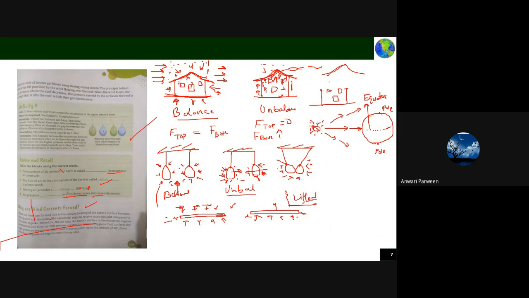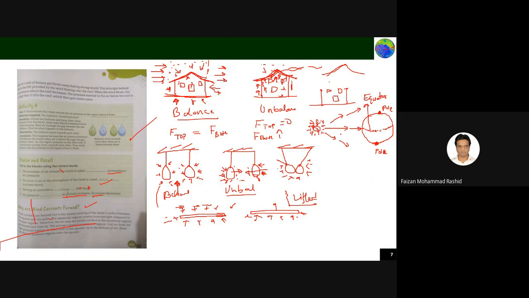In the middle of the earth, the equator is there. Equator means, you see, the center, half of the earth. You can say a line which cuts the earth into two parts. Okay, this is earth, so the equator will be something like this, okay? And the poles are what? The top position and the bottom position. These are the poles, okay? Polar region or poles it is called. This is called the equator.